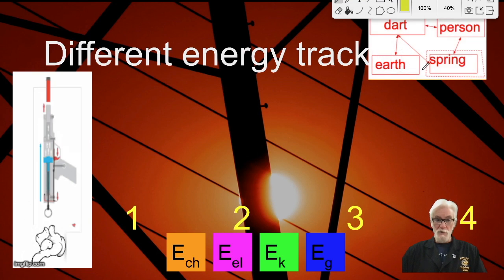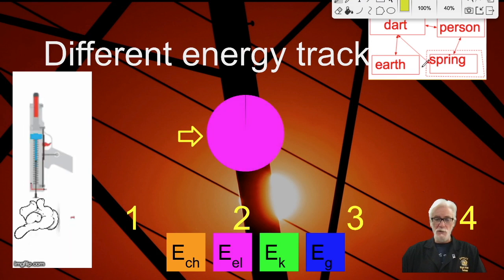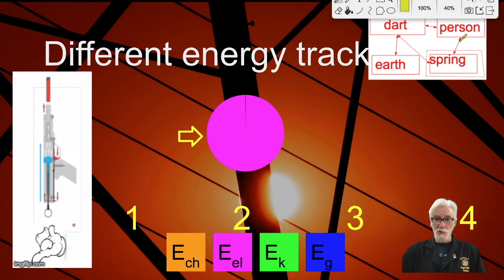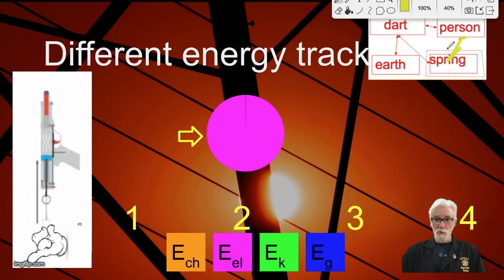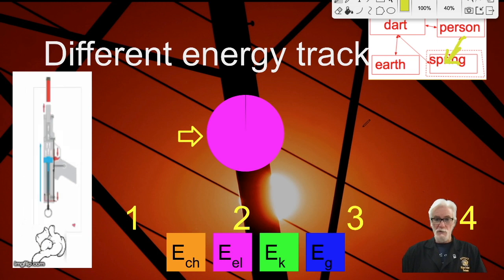Well, first of all, there's no energy stored at 1 because that was all ETM in the person, which is outside the system. Then, as the spring gets armed, energy crosses the boundary from person into spring. So that allows us to store a bunch of E elastic in the spring inside the system.